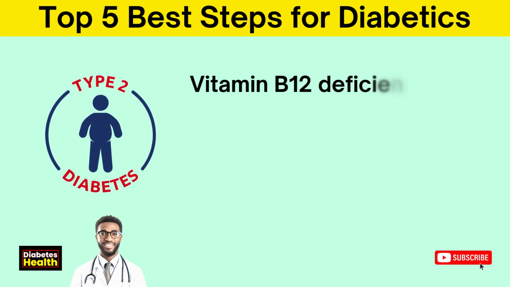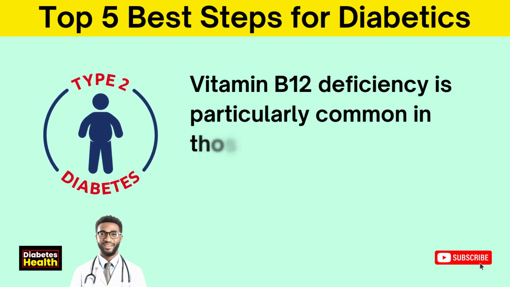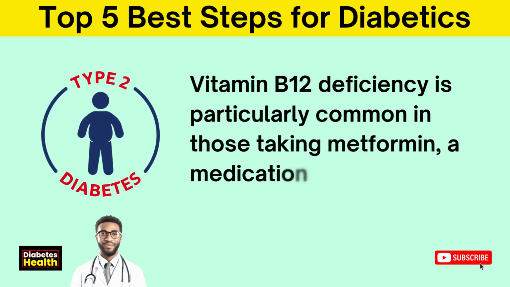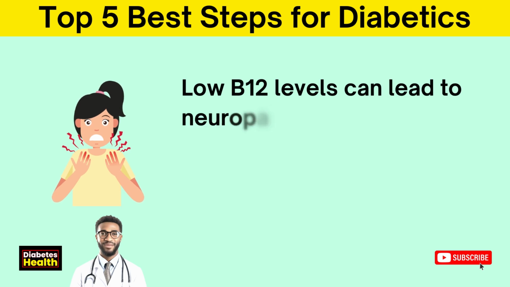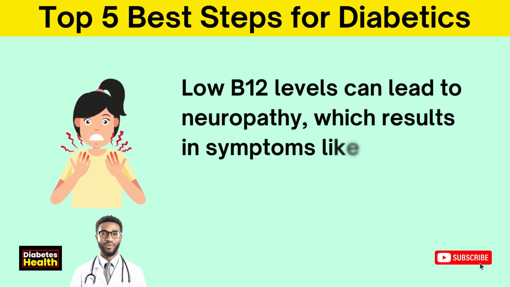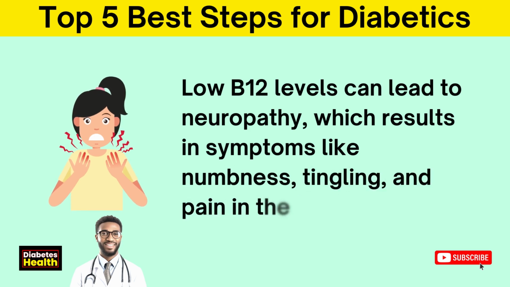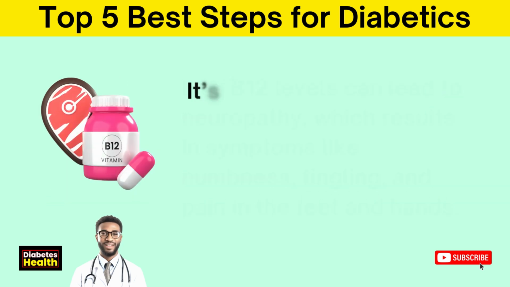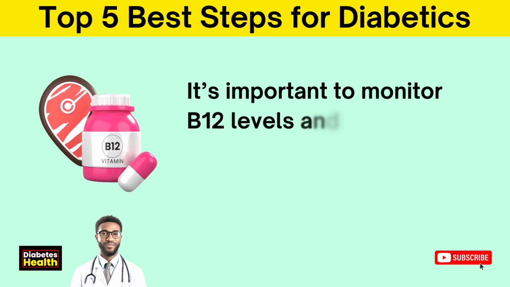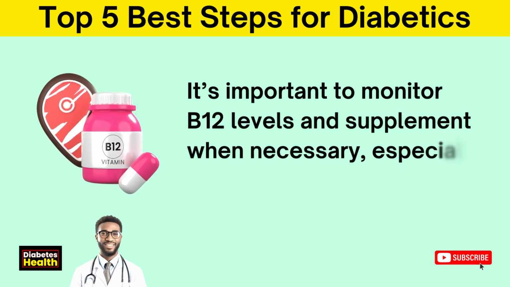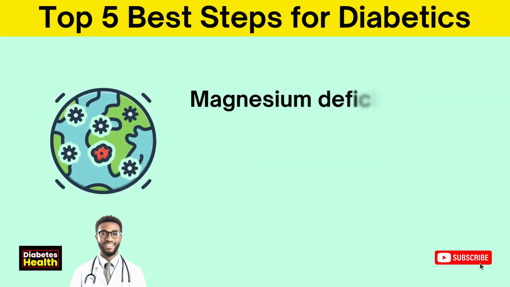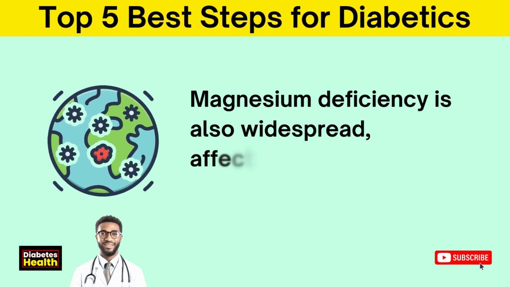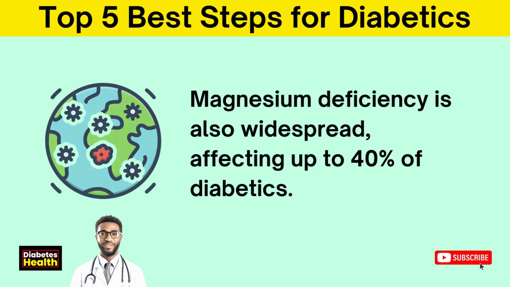Vitamin B12 deficiency is particularly common in those taking metformin, a medication used for type 2 diabetes. Low B12 levels can lead to neuropathy, which results in symptoms like numbness, tingling, and pain in the feet and hands. It's important to monitor B12 levels and supplement when necessary, especially for those on long-term metformin use. Magnesium deficiency is also widespread, affecting up to 40% of diabetics.